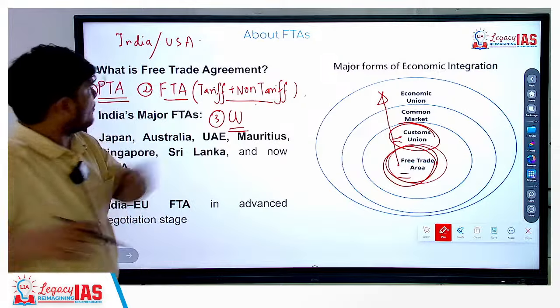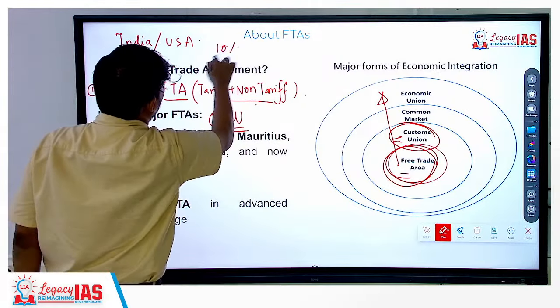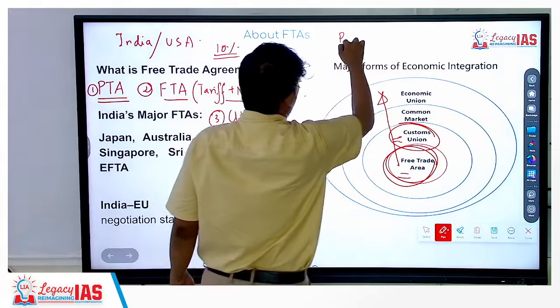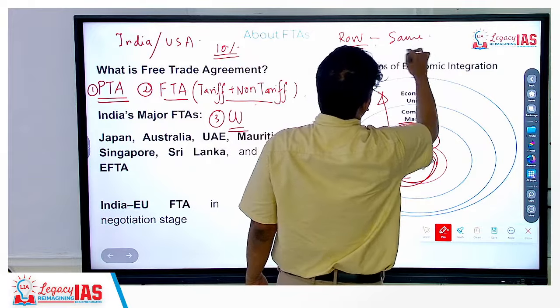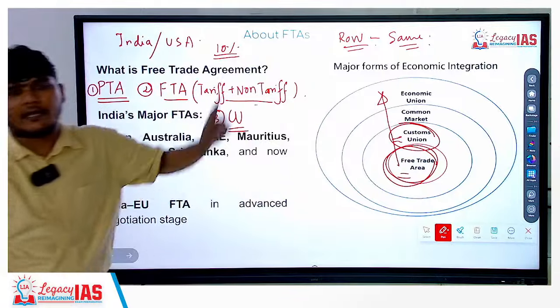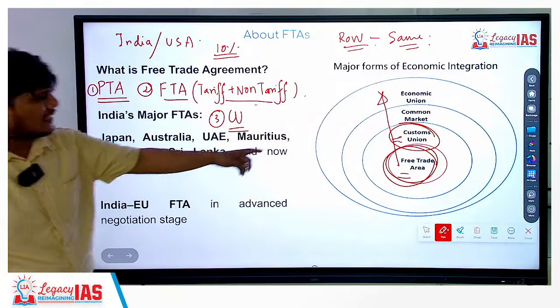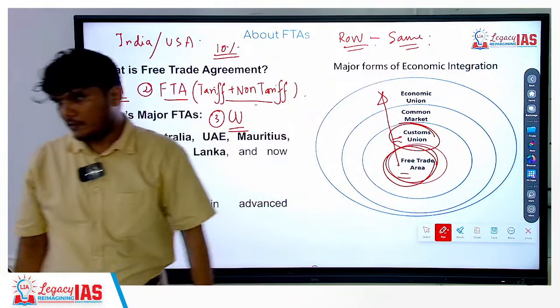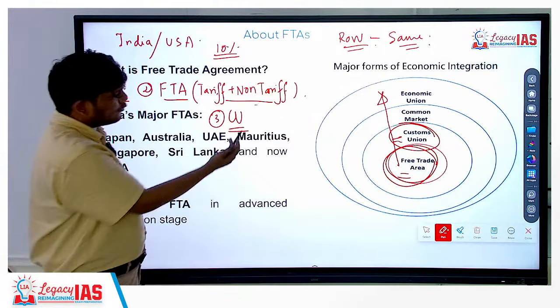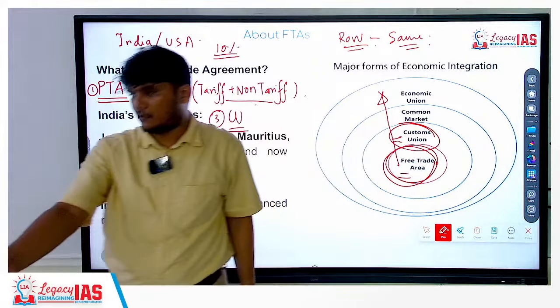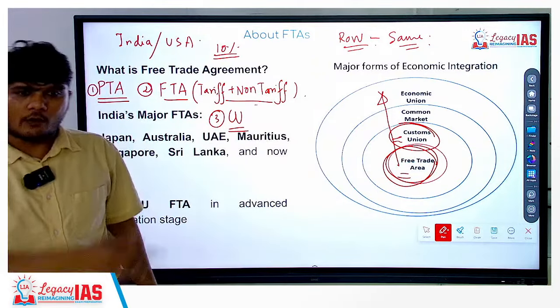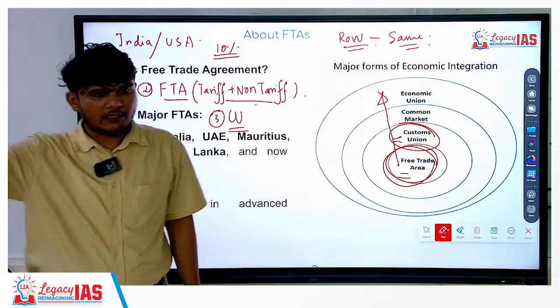Okay? So between India and USA, let's say they reduce the tariff to this. For the rest of the world, with whom they do not have any agreement, they are going to have the same tariff rates, both India and USA. That is going to be a customs union. Now you can imagine that forming a customs union for India with any developed country is quite difficult, because then India also has to lower the tariffs on the rest of the countries.